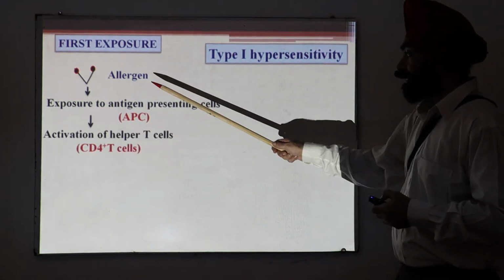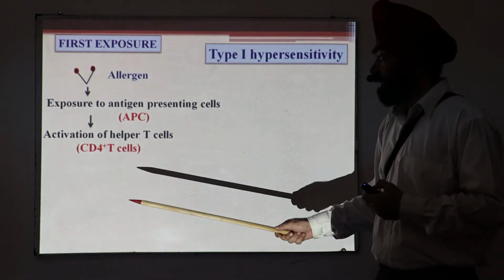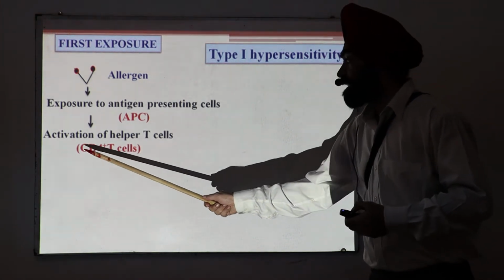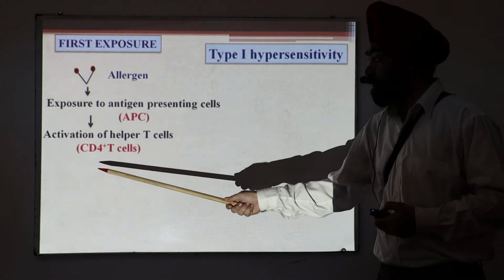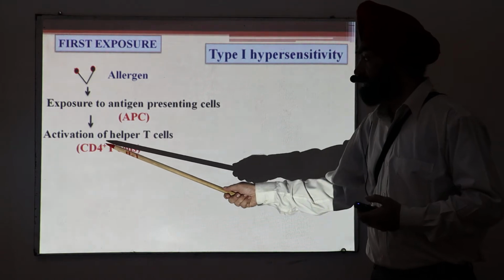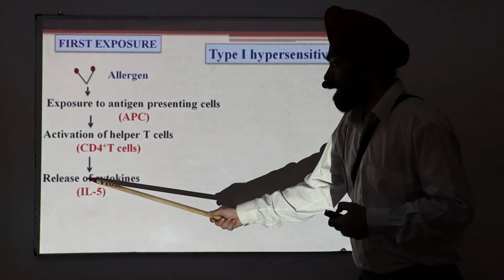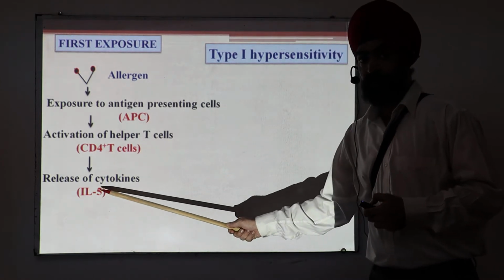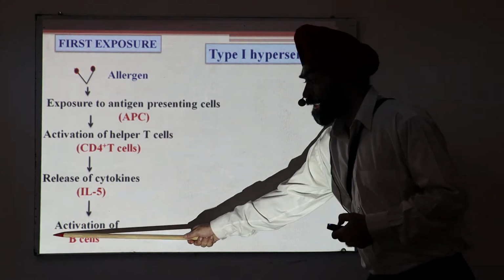When these two interact, it leads to activation of our immune system, particularly the helper T cells. One way of writing helper T cell is CD4 plus T cells. These T cells have the glycoprotein CD4 on them, which is why they are called CD4 plus T cells. Once these T cells are activated, it leads to release of cytokines, particularly interleukin 5, a very important cytokine. This interleukin 5 will lead to activation of B cells.